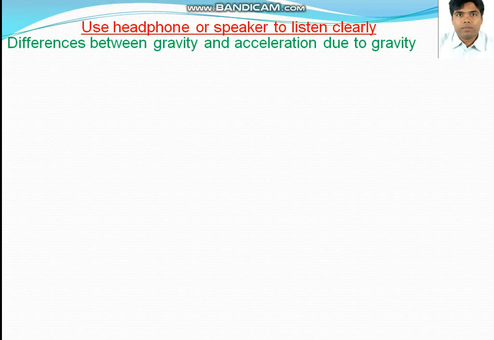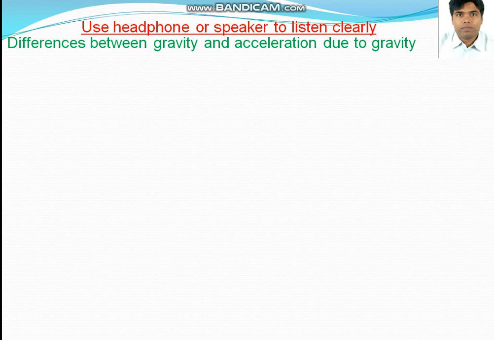Now let us begin the session with a difference. The difference is the difference between gravity and acceleration due to gravity. In the previous class we discussed gravity and acceleration due to gravity.